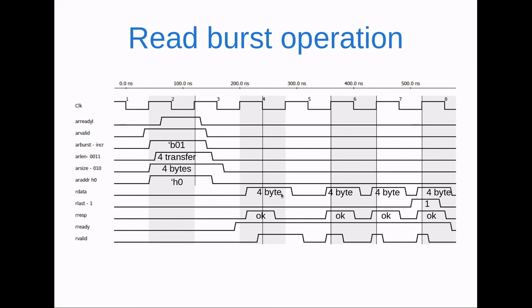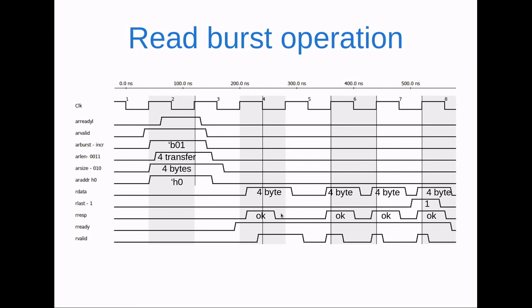As we can see, 4 byte transactions over here, over here, over here, and in the last one over here. When it sends the last chunk of data of a particular burst, it puts the RLAST signal high. It tells the master that this is the last chunk of data of the burst you initiated.